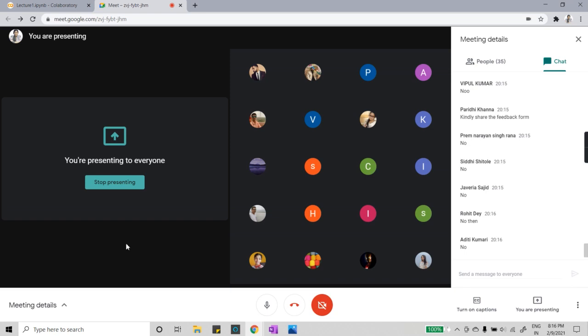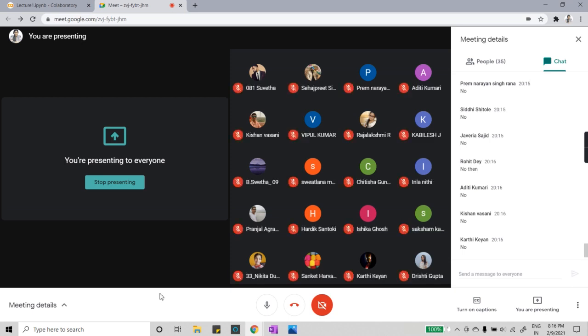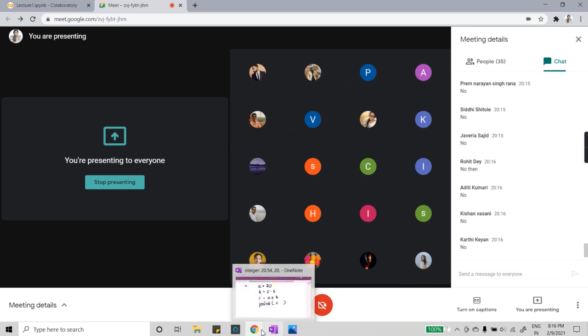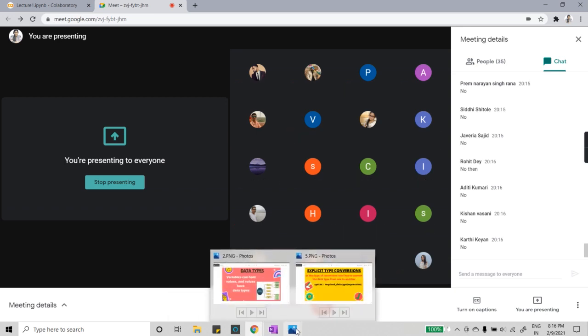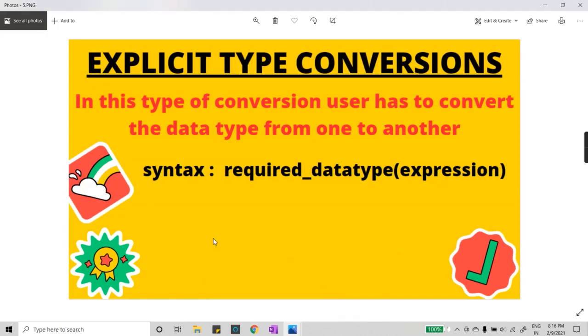So here comes the role and the use of explicit type conversion. Let's say sometimes we have a string and an integer and we want to add both of these. There we use explicit type conversion. Now let's quickly see what the syntax is for writing explicit type conversion. This is the syntax: you need to write the required data type and then the expression.